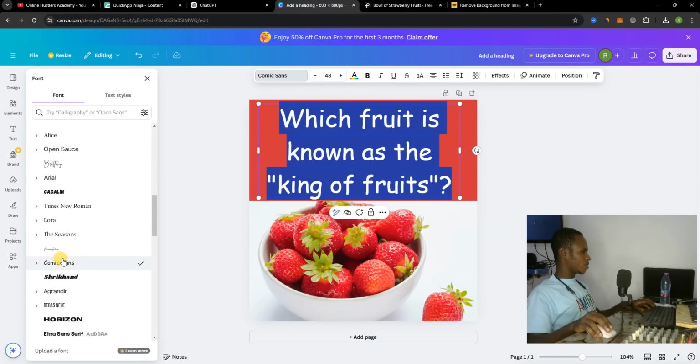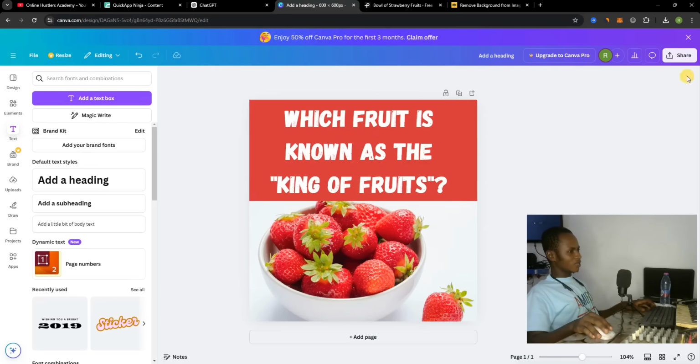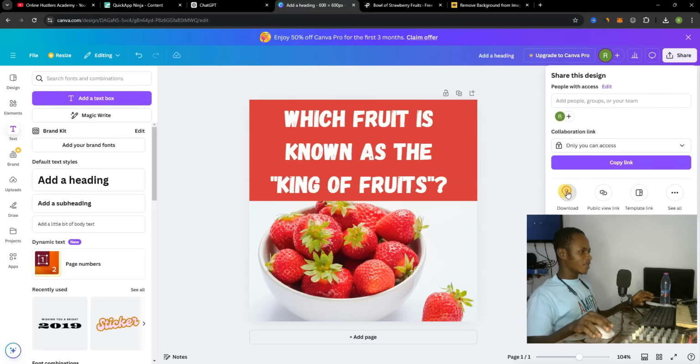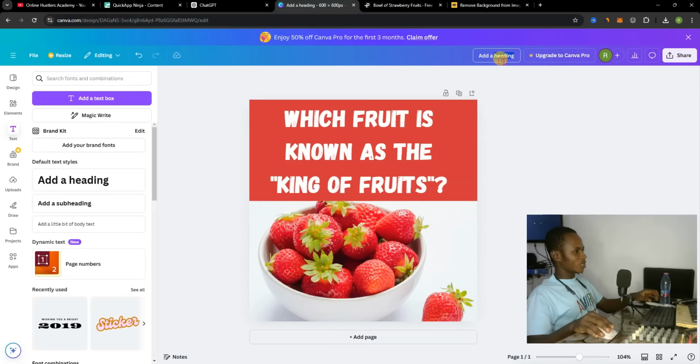I think this one is going to be best for us. After doing this, you just have to hit on this and then hit on download. So you can change the image number. Just hit on question 1, Q1.